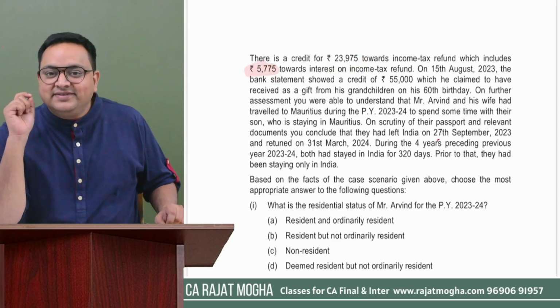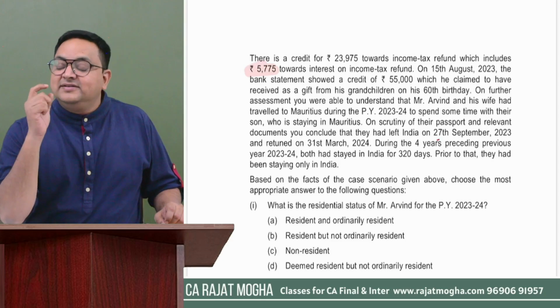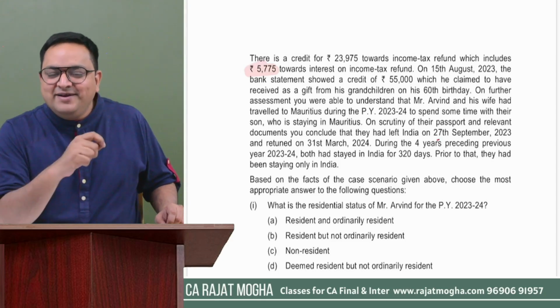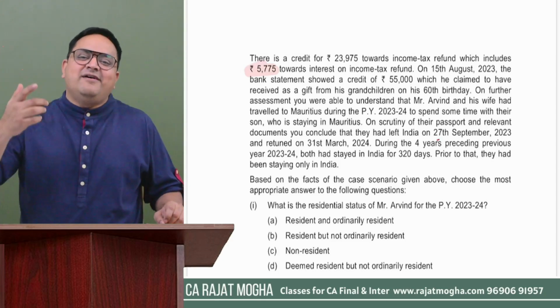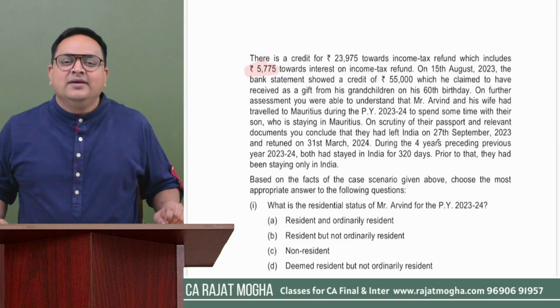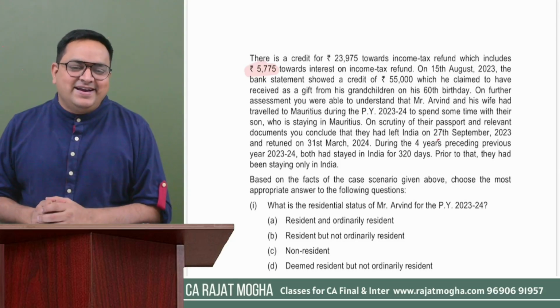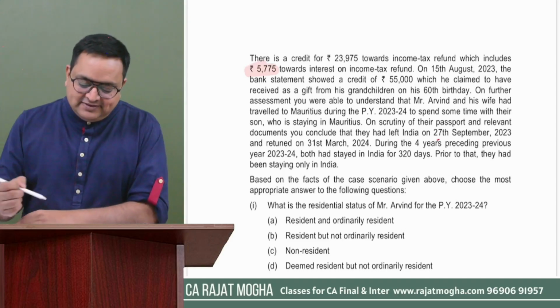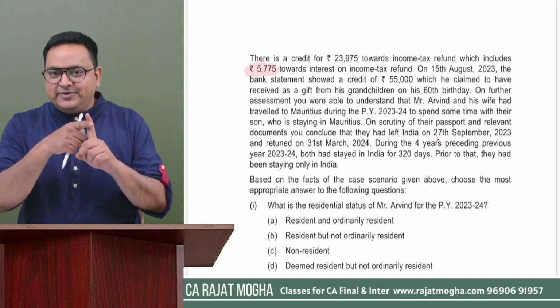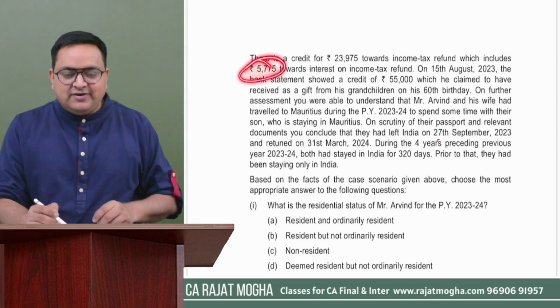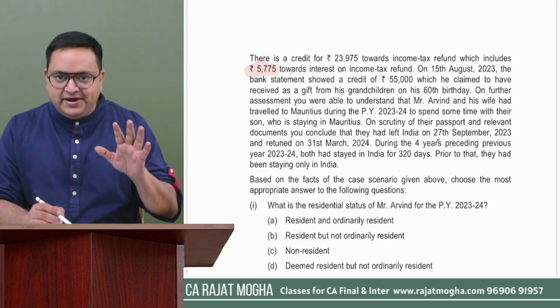This is not income tax refund. This is the interest which you have earned on income tax refund. Is that your income? The answer is yes, very much. This is income from other sources. So 5775. So this person has house property also, and this 5775 is the IFOS income also. Got it? Okay.